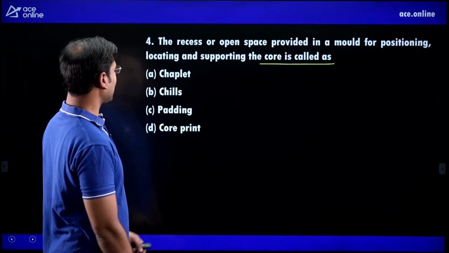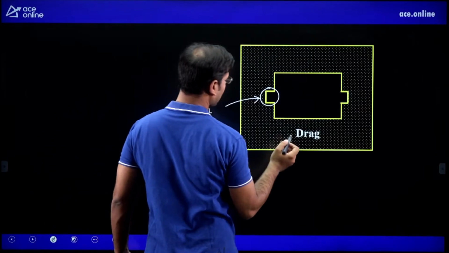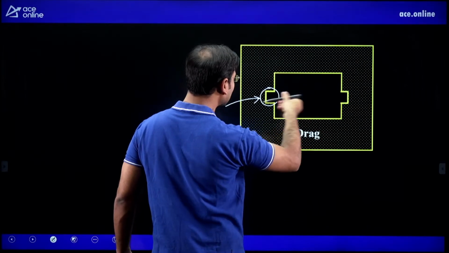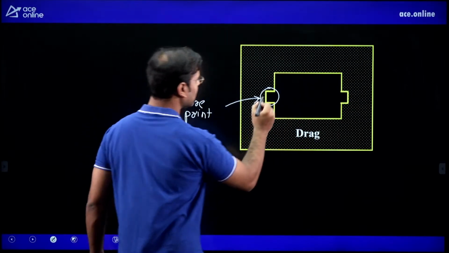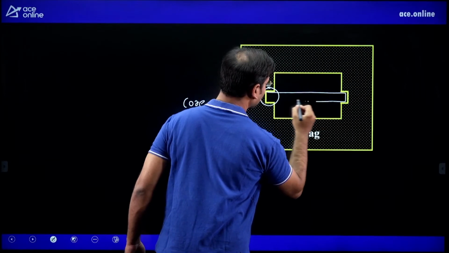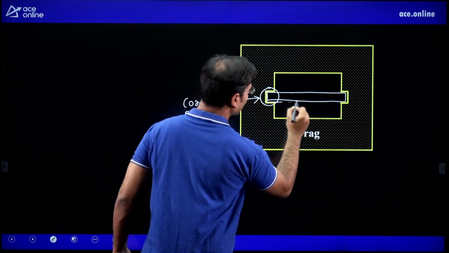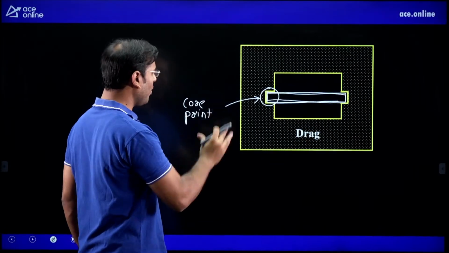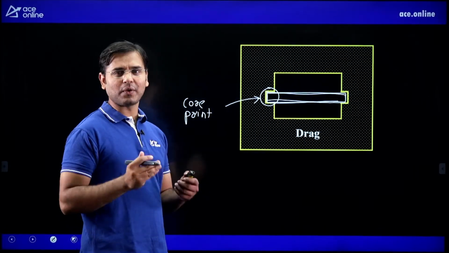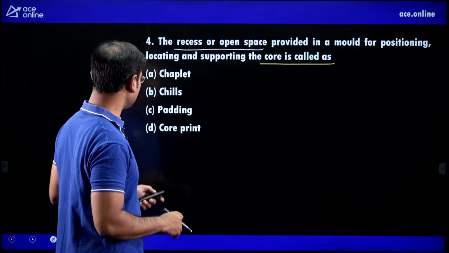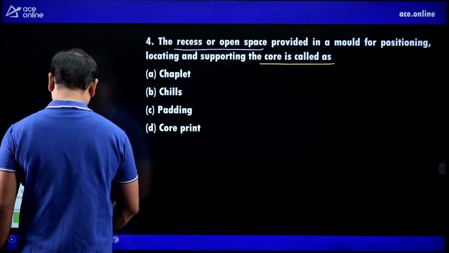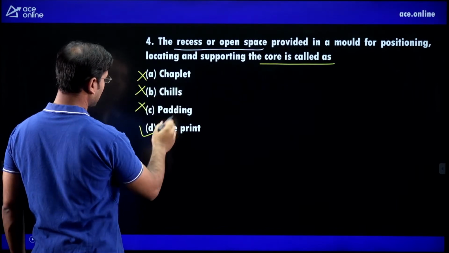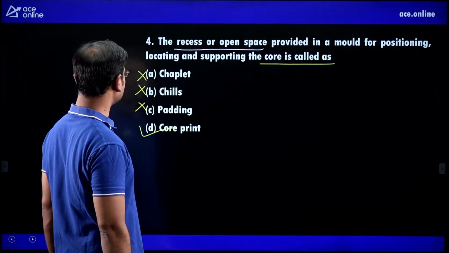And what is the question? The recess or open space, you can see it here. This is the recess or open space. This is the open space in which the core can sit. Just see the core, I can show like that. The core can sit here. And this open space, or we can also use the word recess, is known as core print. Then you can see what the options are here: core print, chaplets, chills, padding, some different parameters. Core print is the correct answer.